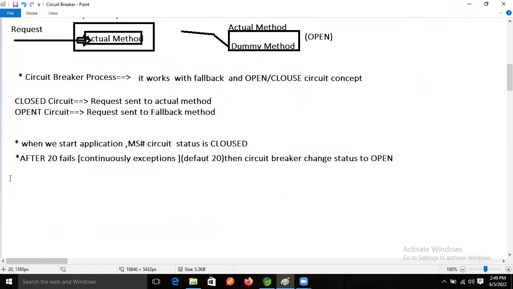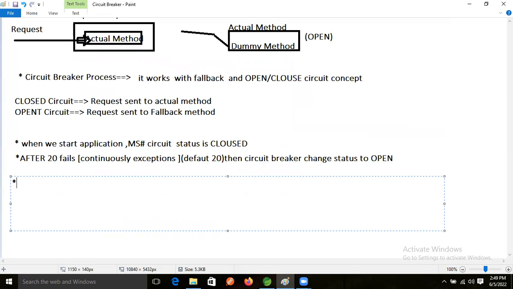So after every 5 seconds, the next request will be sent to the actual method, right? What is the default time of that waiting method?